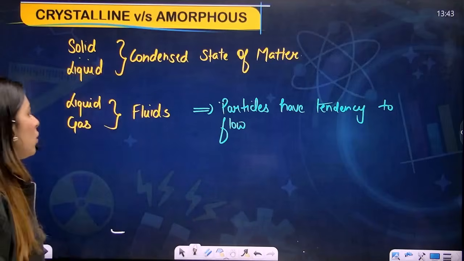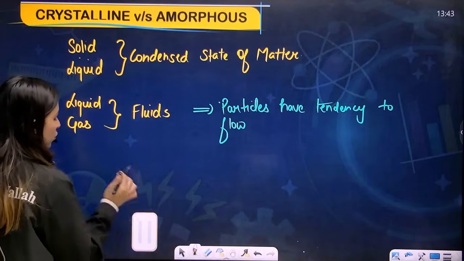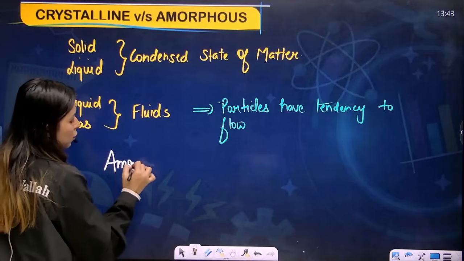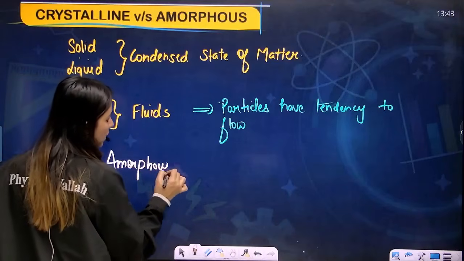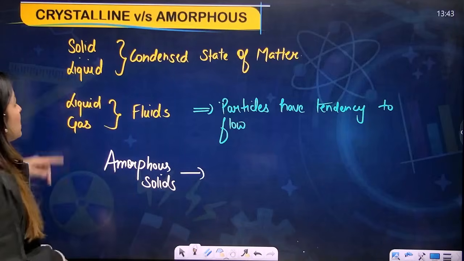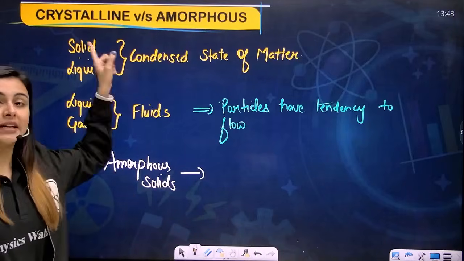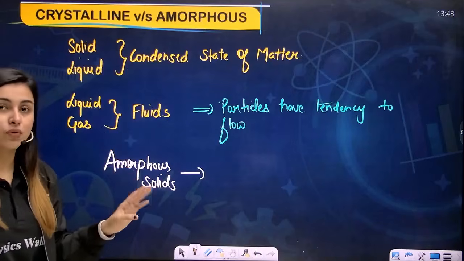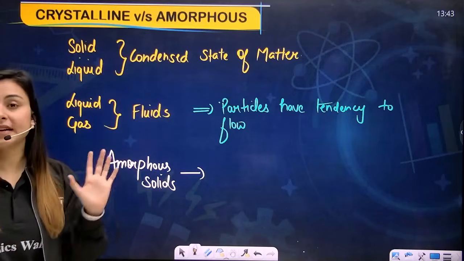Yeah. Now, my dear students, amorphous solids are also known as, now see, solid is a condensed state of matter. It is not a fluid, it does not have a tendency to flow. But your liquid and gas have the tendency to flow.